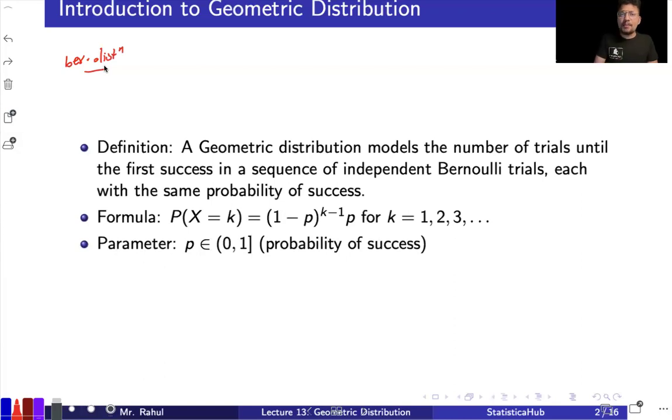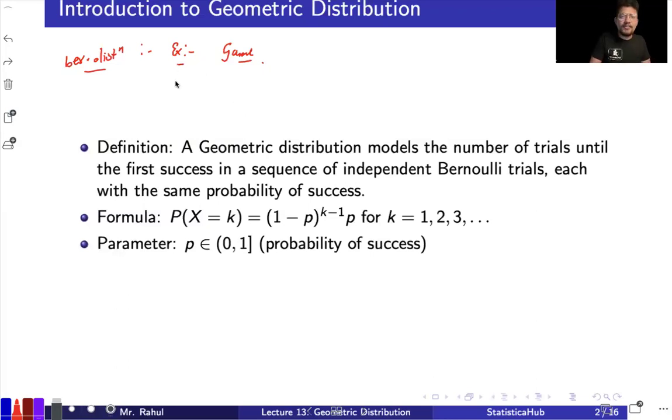Let me give one example. Let's say you are going to play some kind of game, and you have a very high urge to win the game. So you are going to play the game again and again, and you are going to stop playing once you win the game. That is the setup: you play until you win.